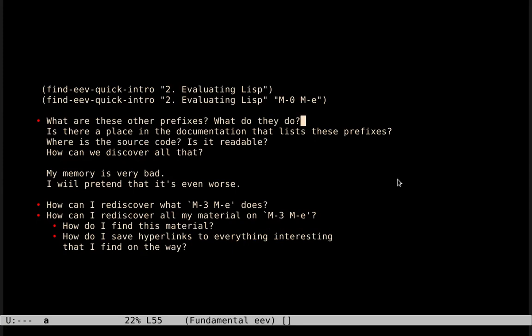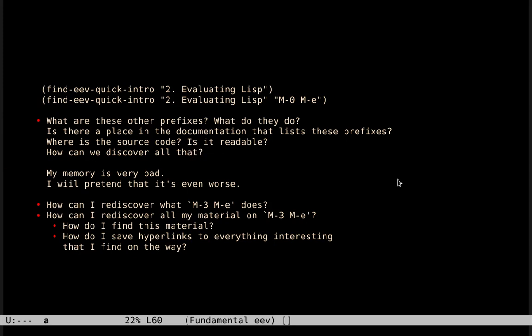Let me raise some natural questions. What are these other prefixes that the tutorial does not explain? What do they do? Is there a place in the documentation that lists these prefixes? Where is the source code? Is it readable? How can we discover all that?